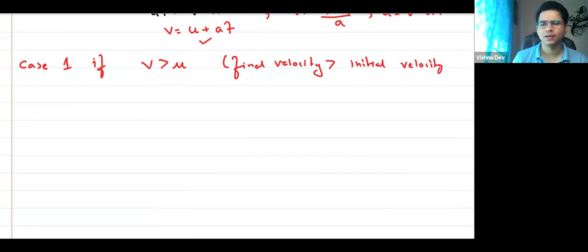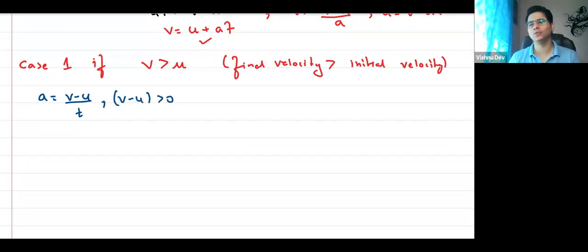Then I can say, in this case, A is equal to V minus U by T. And here, V minus U will be what? Greater than 0, yes or no? Because since V is greater than U, V minus U is greater than 0. Agree?